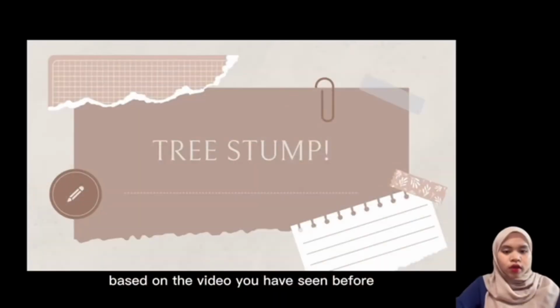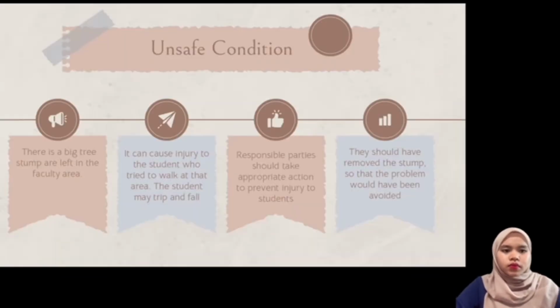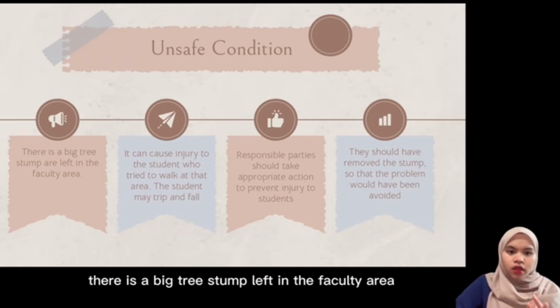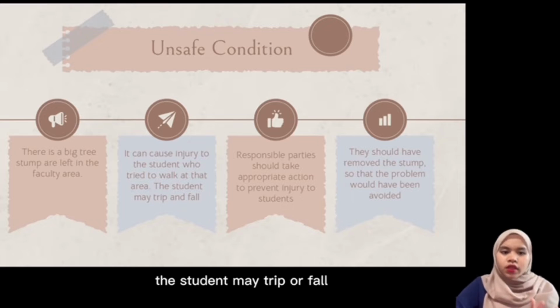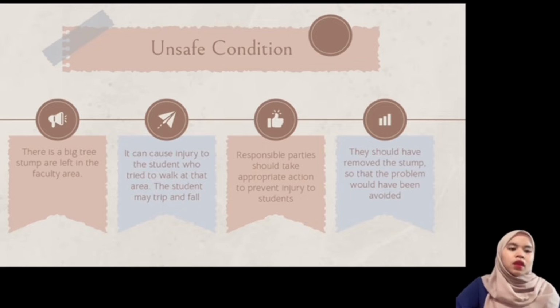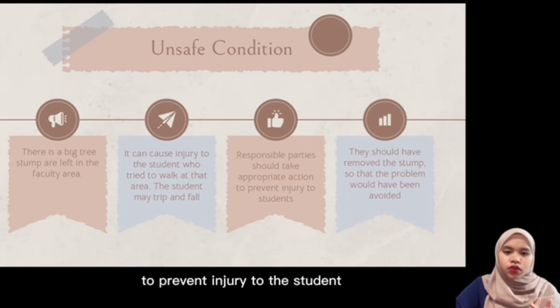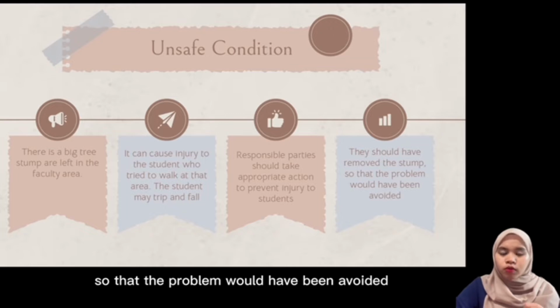Based on the video you have seen before, it's about a tree stump. Okay, the unsafe condition is that there is a big tree stump left in the faculty area. It can cause injury to students who try to walk in the area. The student may trip or fall. The responsible party should take appropriate action to prevent injury to the student. They should have removed the stump so that the problem would have been avoided.